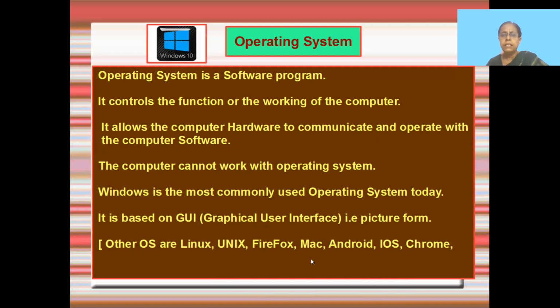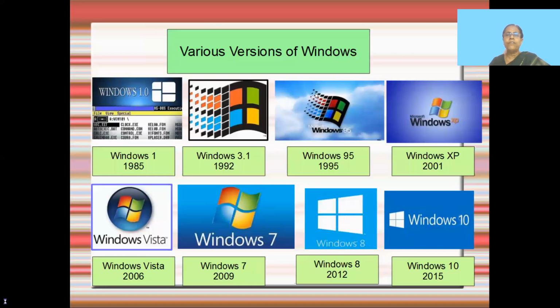Okay, let's see the next slide. Here you have different versions of the Windows operating system. See, the first version of Windows operating system was called Windows 1.0. You see how it is? It's a little different. How they have these database things being written here. And after that, this was developed in the year 1985. Then Windows developed a better version, which was called Windows 3.1. This was developed in the year 1992. See, it looked like this.